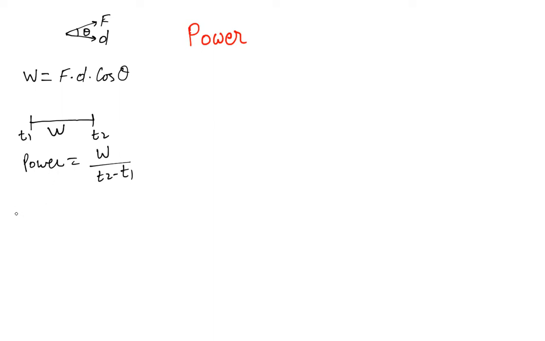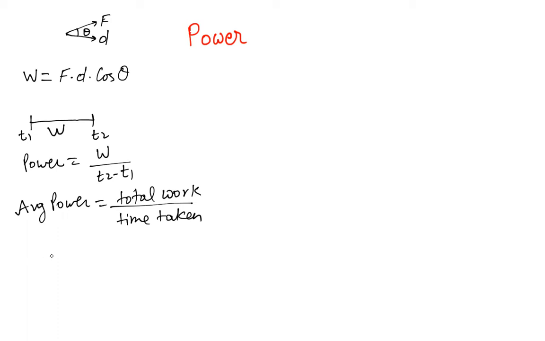But what we just defined is actually the average power. Why average power? Because, let's define what average power is: the total work divided by time taken. So we moved from here to here, did work W, and the total time we took was t2 minus t1. This is an average power.